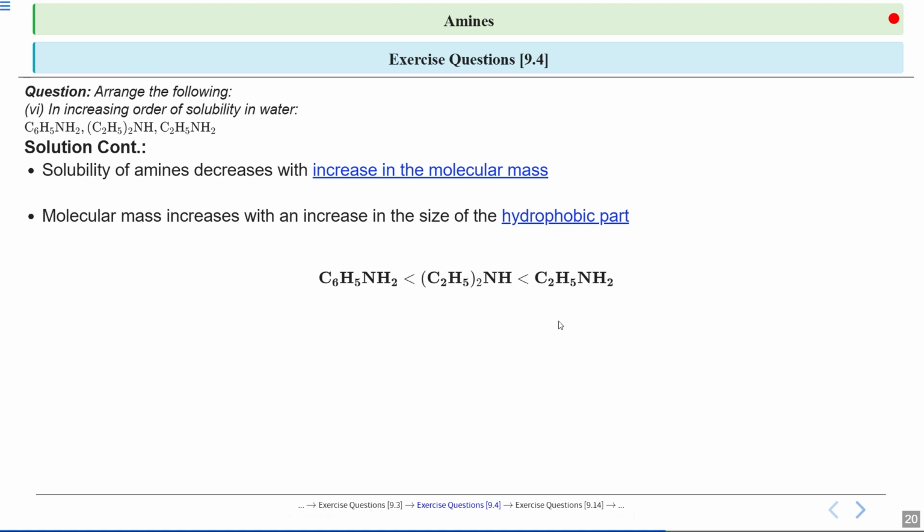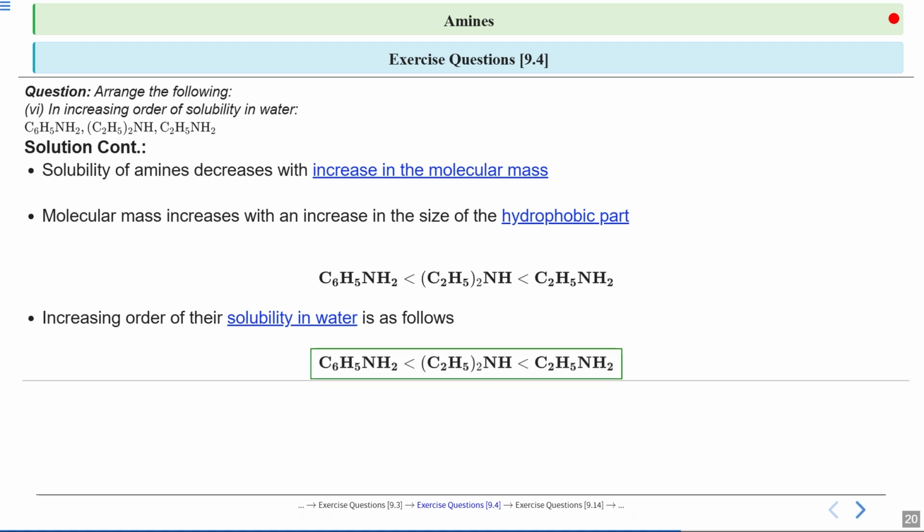Aniline has the lowest solubility, then diethylamine is in the middle, and last we have ethylamine, which is most soluble in water.